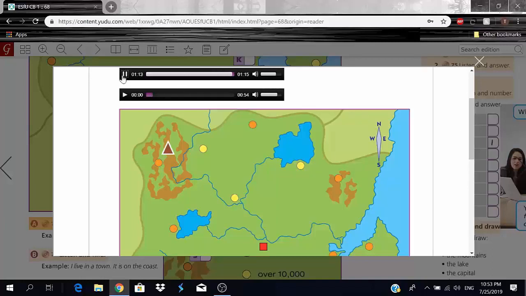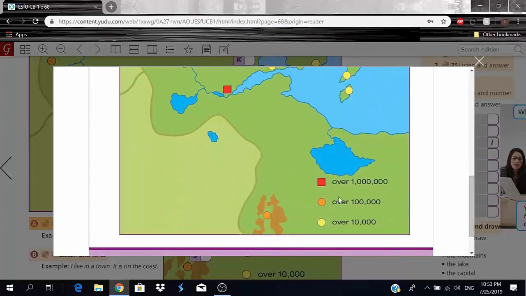Okay, so I think that was pretty tough. Actually, before I play it again, I wanted to tell you guys something. So here we have numbers, right? You have the red box over 1,000,000, the orange circle over 100K, and the yellow circle over 10K. What that means is the population, the number of people in a place.